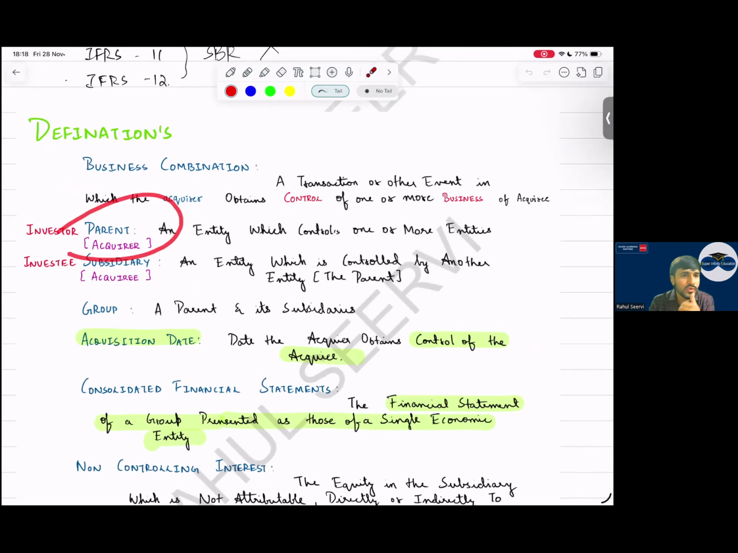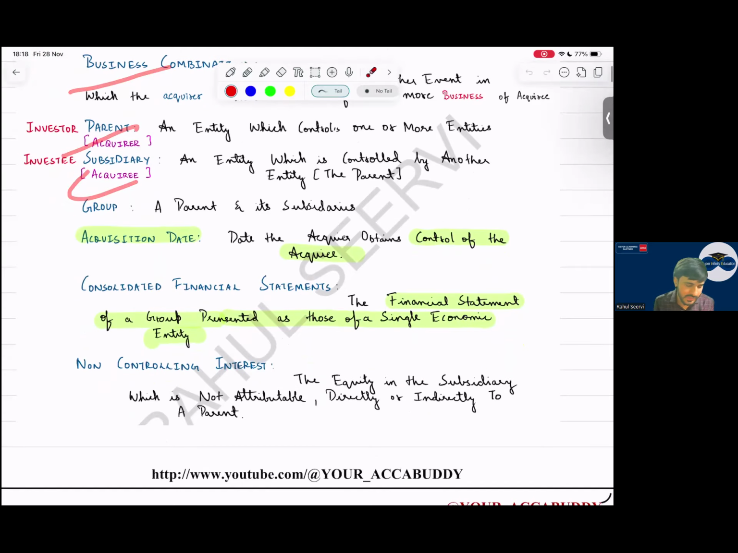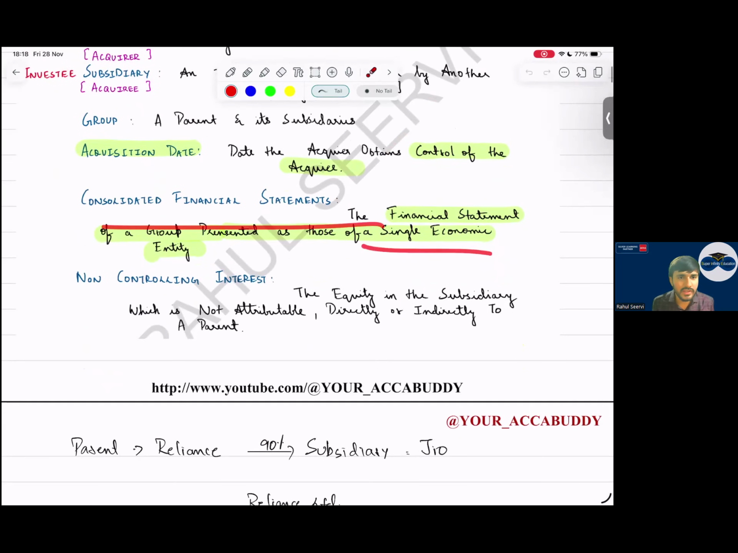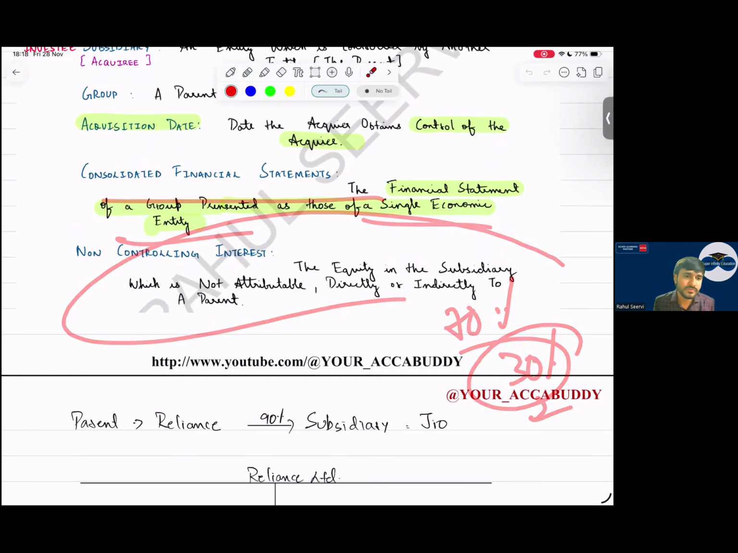Simple. Then coming to the definition, business combination means a transaction where an acquirer obtains control of a business. The parent is also known as investor. The subsidiary is known as investee or acquiree. Simple basic idea you need to have. Group: a parent and subsidiary will form a group. Acquisition date means what? The date when control is achieved. On this date, we will start doing consolidation. CFS means what? Single economic entity. NCI means what? Sir, if I have 70%, 30% will belong to whom? 30% will belong to NCI.